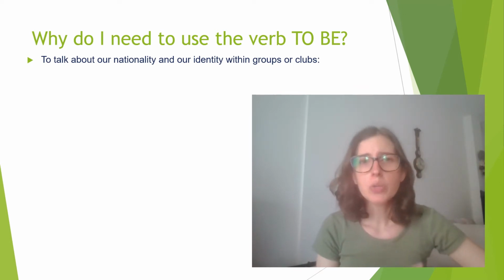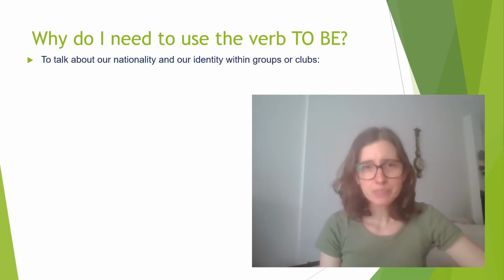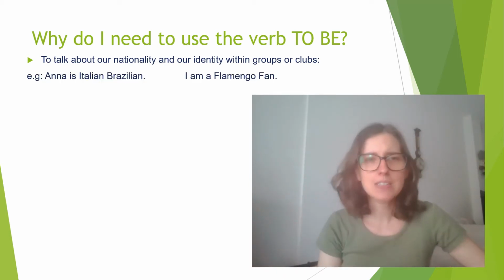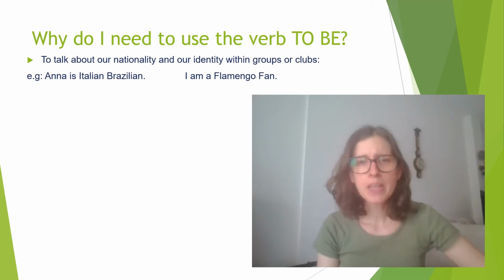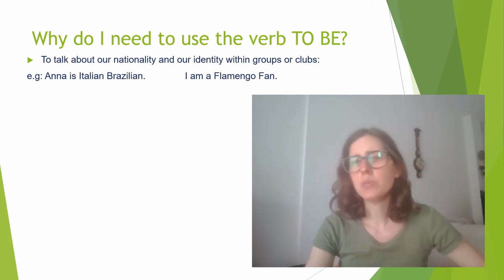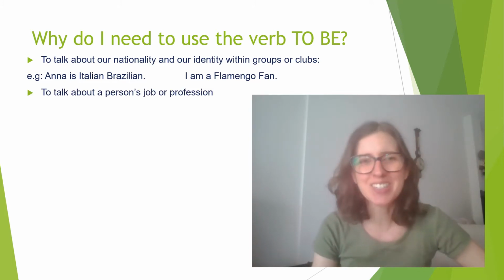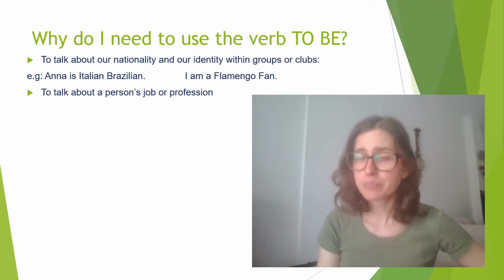So first, we use verb to be to talk about our nationality and our identity with groups or clubs. So, for example, you can say Anna is Italian, Brazilian. That would be because she was born in Brazil, but she has the Italian citizenship. And you can also say I'm a Flamengo fan, for example. Or you can say you belong to a club. I'm not a Flamengo fan, right? I don't like soccer.